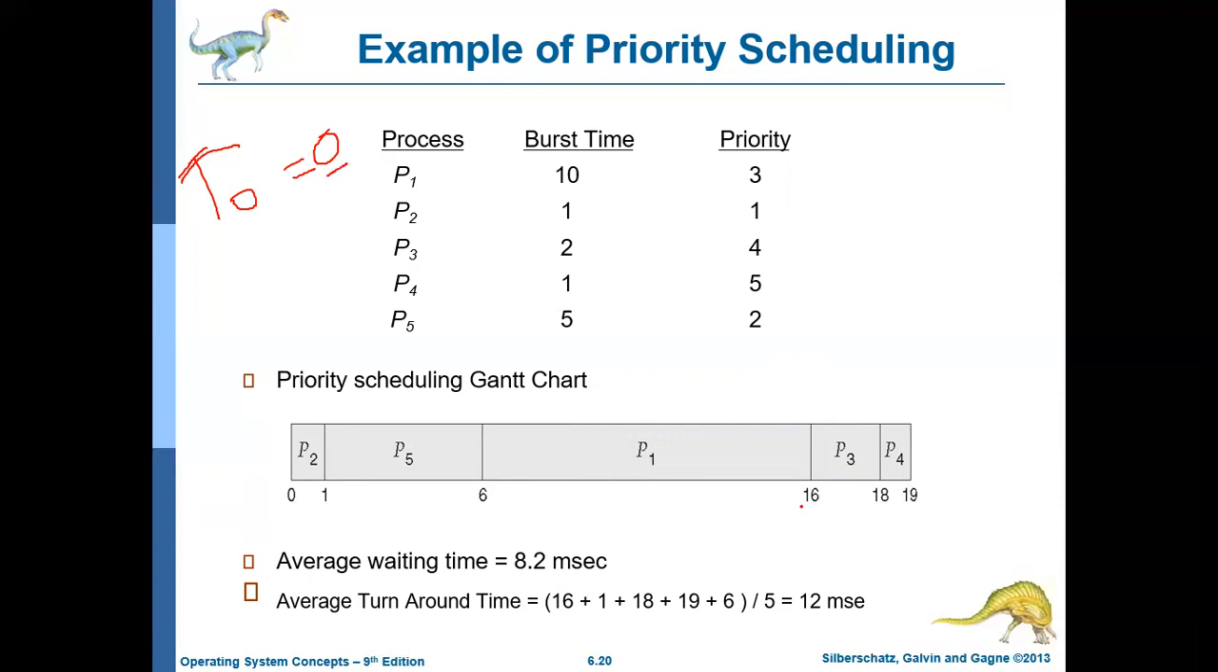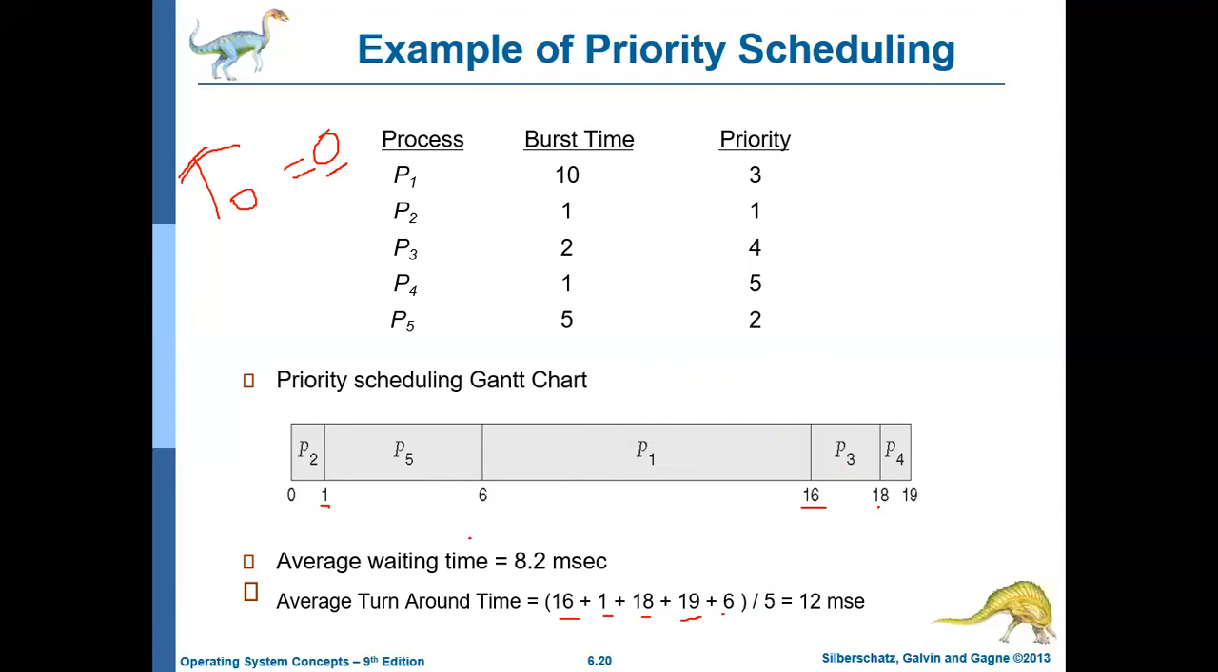So P1 completes at the 16th millisecond, 16 minus 0 is 16. P2 completes at the first millisecond, 1 minus 0 is 1. P3 completes at 18 milliseconds, so it is 18. P4 completes at 19 milliseconds, so it is 19. And P5 completes at 6 milliseconds, so 6 minus 0 is 6. The average is 12 milliseconds.